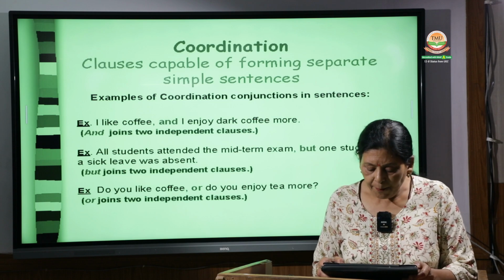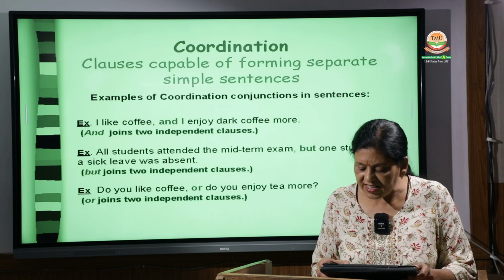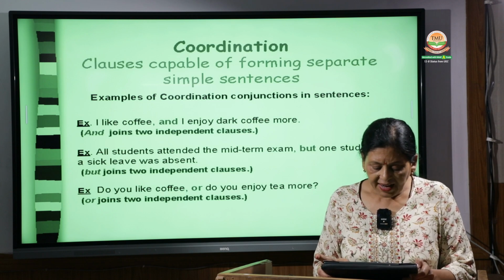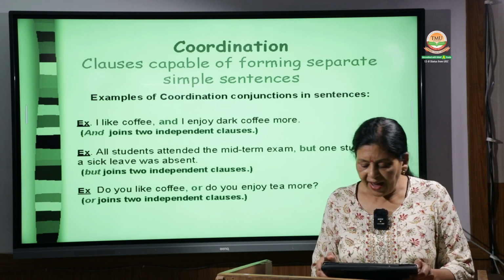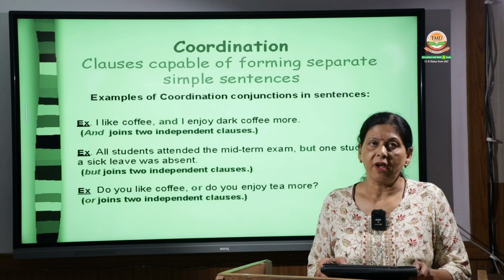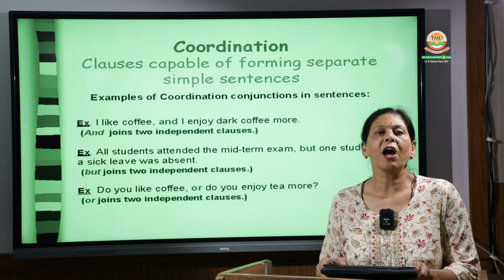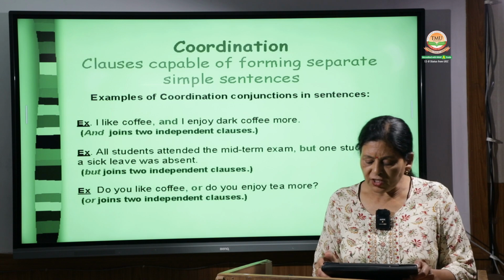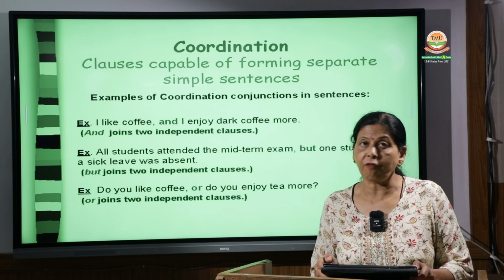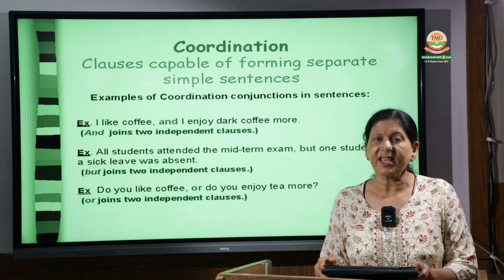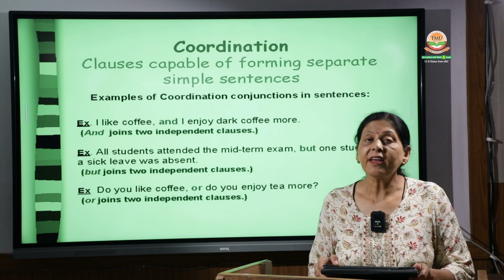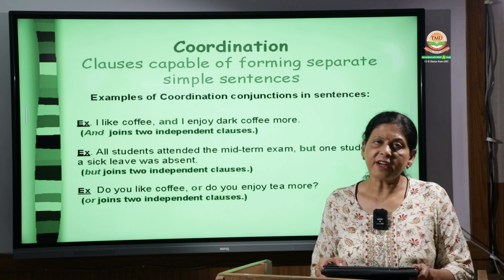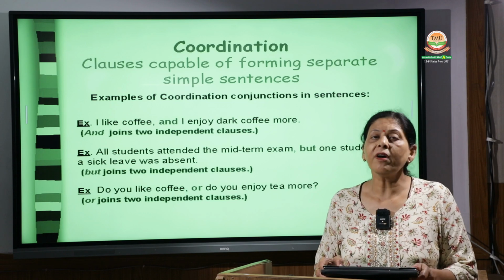Here are examples of coordinating conjunctions in sentences. So there are some more examples. I like coffee and I enjoy dark coffee more. And joins two independent clauses. I like coffee, that's one sentence. I enjoy dark coffee more, that's again a separate sentence. So these two sentences are joined by the word and.